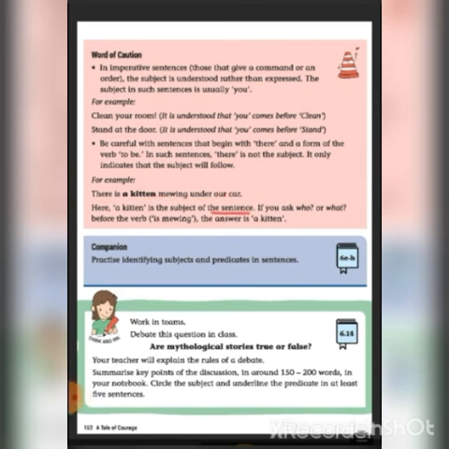If you ask who or what before the verb, here which is the verb? Meowing. So who is meowing? A kitten is meowing. So the answer is a kitten. Here a kitten is the subject of the sentence. There is a kitten meowing under our car. So the remaining part comes under the predicate.